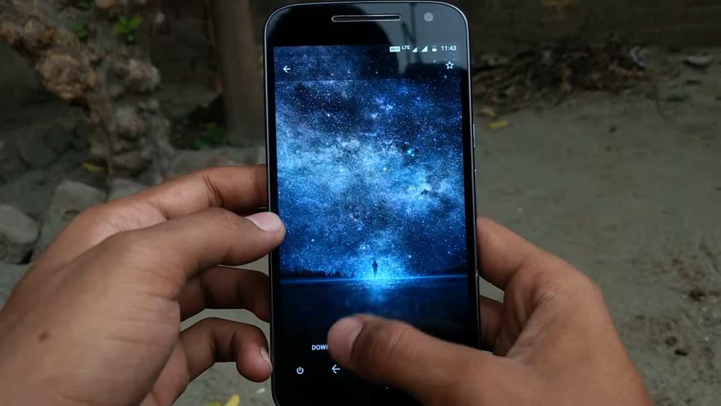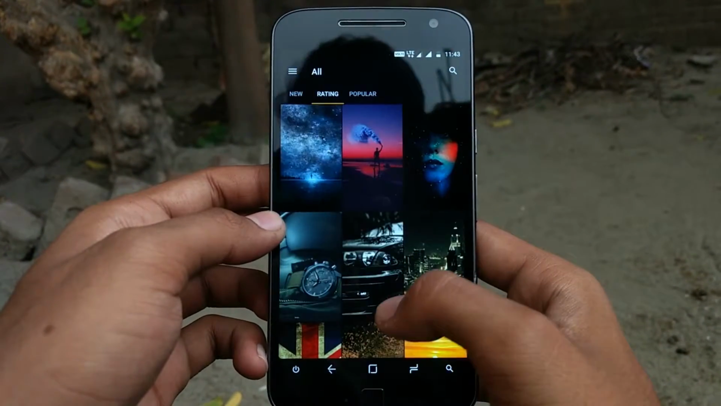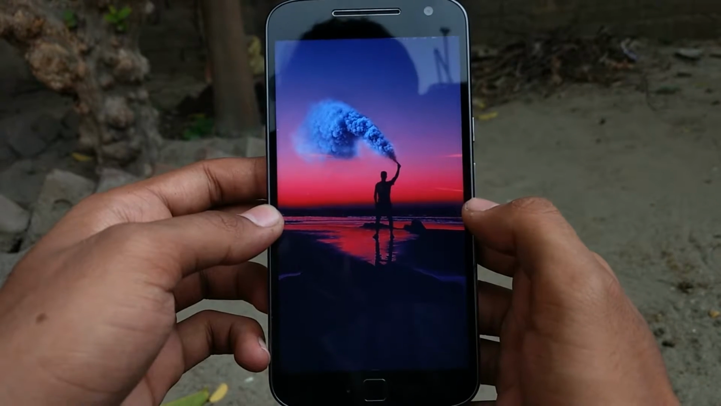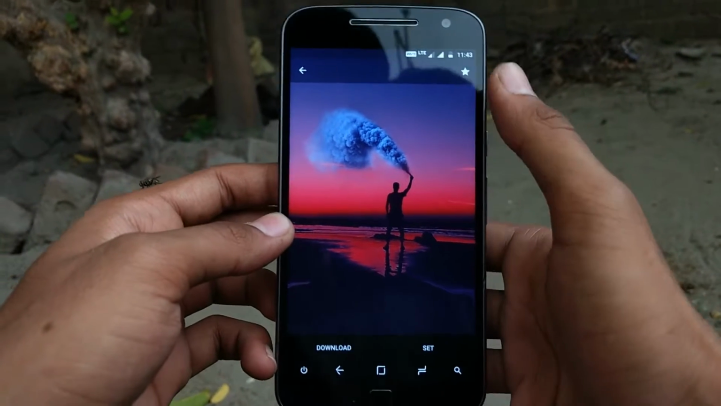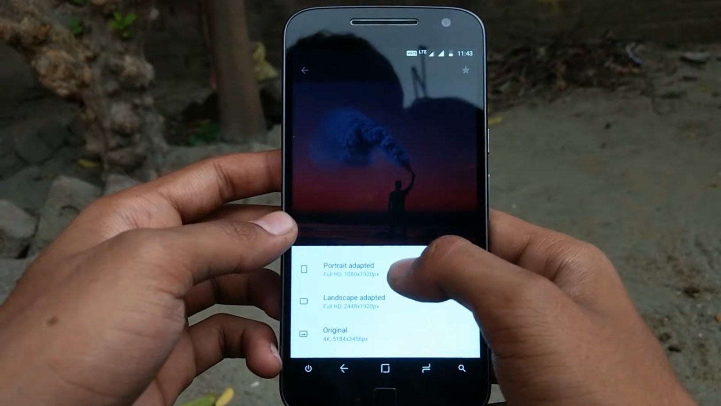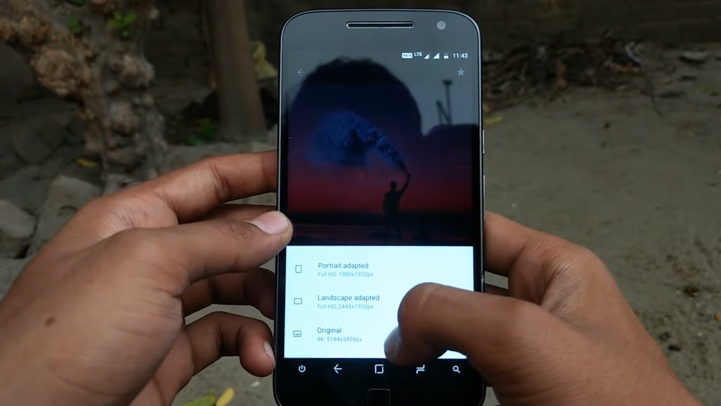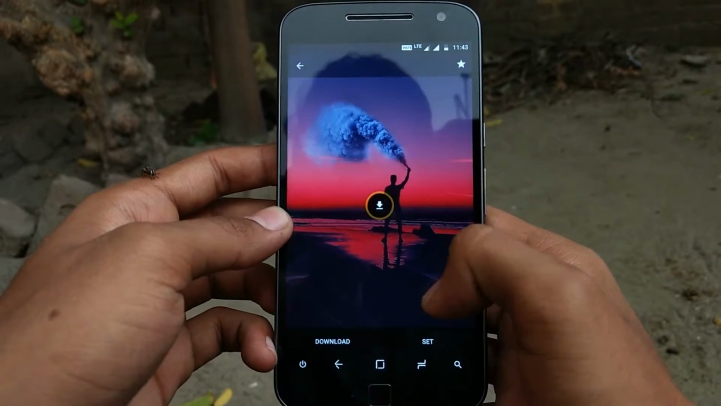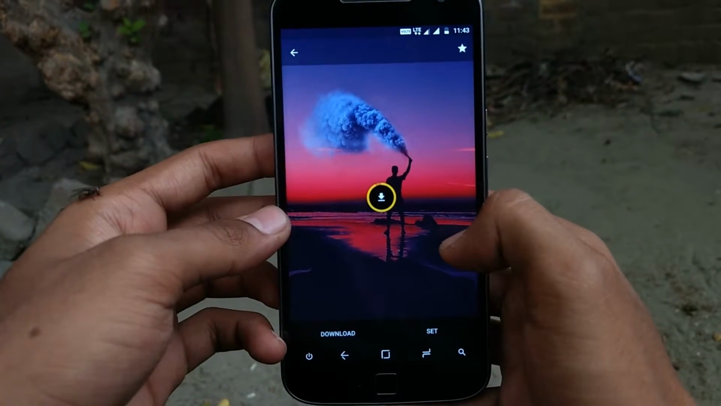So you can download or set the wallpaper as your home screen. So you can favorite the wallpaper also. If you click on download, you can see portrait or landscape or original. Original means the full photo. The portrait means for your device, that is portrait.